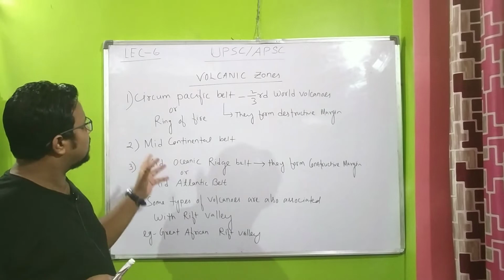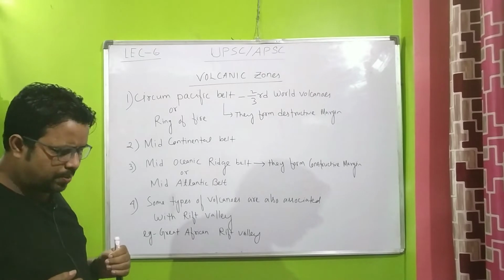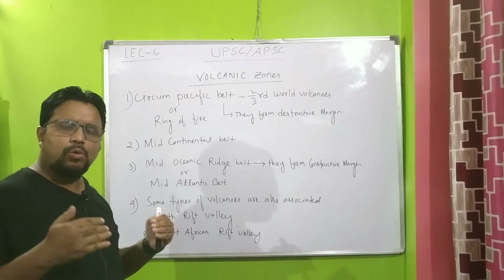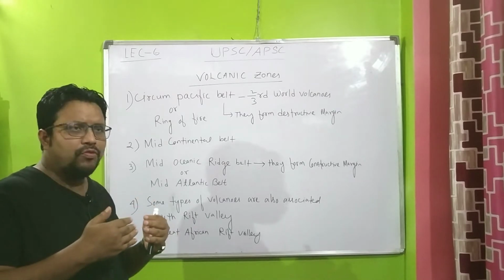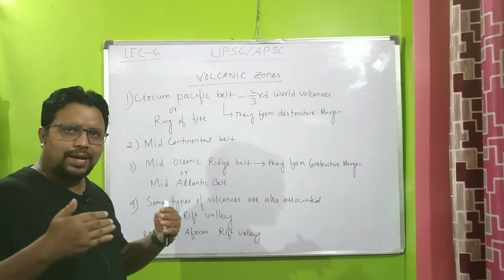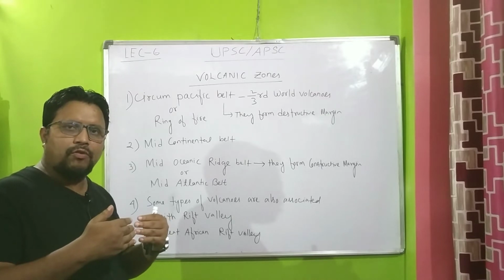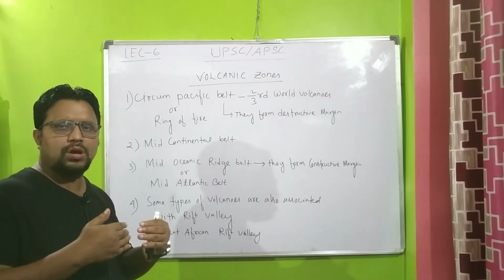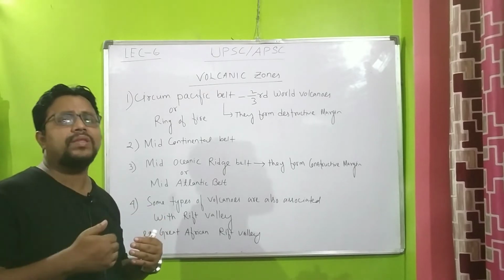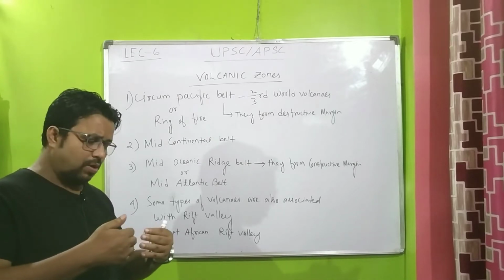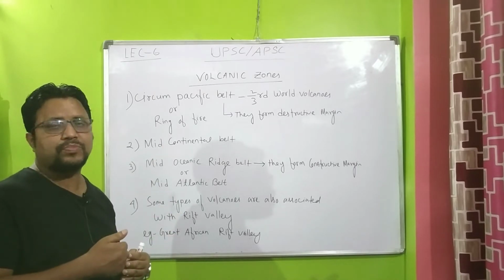What actually happened here? They form destructive margin. Destructive margin means when oceanic plates and continental plates move in the same direction, thereby forming a compressional force, and oceanic plates being heavier than continental plates, the oceanic plate subducts under the continental plate.